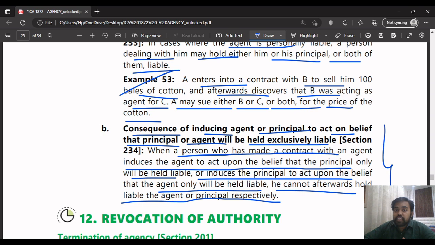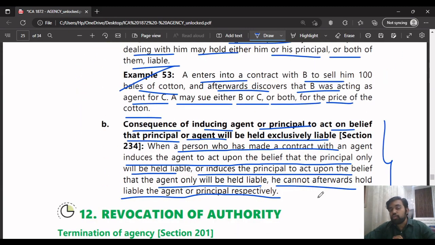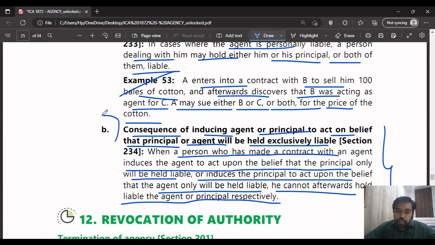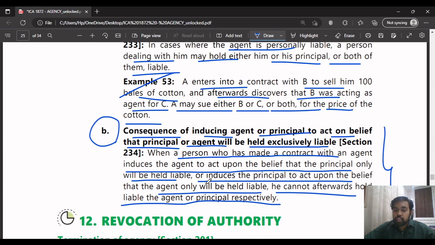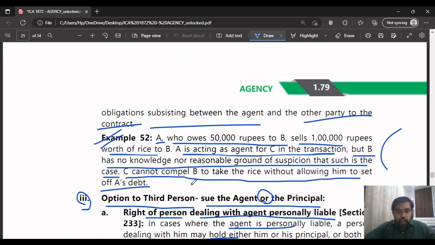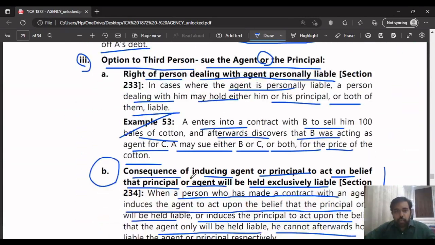So in such a case, both of them will not be liable, because of the consequence of inducing the agent or the principal to act on the belief that the principal or agent will be held exclusively liable. In such a case, the third person can't sue both of them. This is like an exception to the exception. Here the third person can't sue either the principal or the agent. Understood? That's what they're saying here. So we have understood all these 3 points.